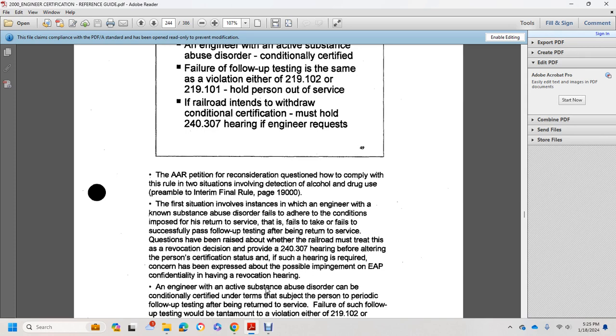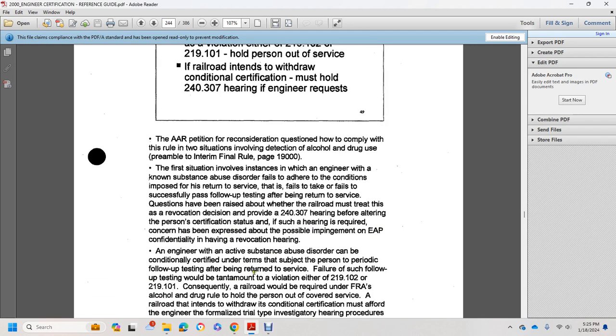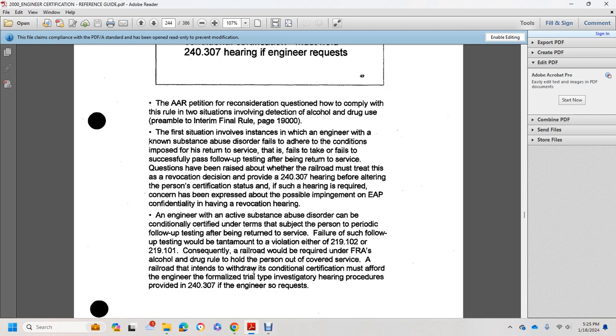Under the revocation decision provision in 240.307, a hearing is required before altering a person's certification status. Concerns have been expressed about the impingement on EAP confidentiality in the revocation hearing. An engineer with an active substance abuse disorder can be conditionally certified under terms that include periodic follow-up testing after being returned to service. Failing the follow-up testing is tantamount to a violation of 219.102 or 219.101. Consequently, the railroad would be required under FRA's alcohol and drug rules to hold the person out of covered service. A railroad intending to withdraw the conditional certification must afford the engineer a formalized, trial-type investigatory hearing under the procedures provided in 240.307 if the engineer so requests.